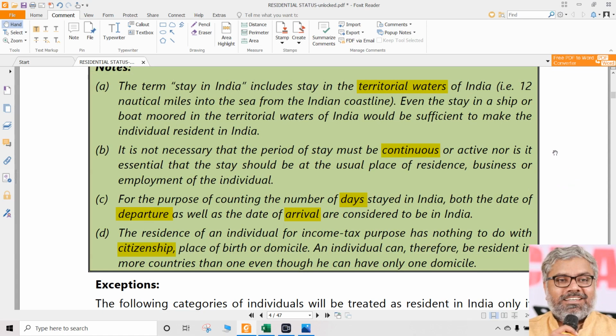Already some of you are assuming that residence means taxable. Did we talk about that? Are we talking about that? No. We are not talking about taxability now. That will come later. First, when we say a person is a person, that means he is a person only. You cannot automatically say he is an SSE. When a person becomes an SSE, he is an SSE only. That does not mean the income he is earning is taxable. When an SSE has some income to be taxed in India and we are talking about a resident, to that extent only he is a resident. So step by step the things will come.